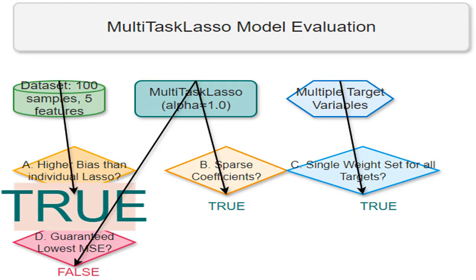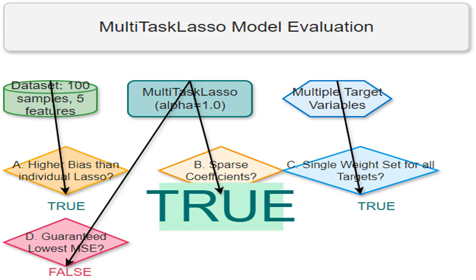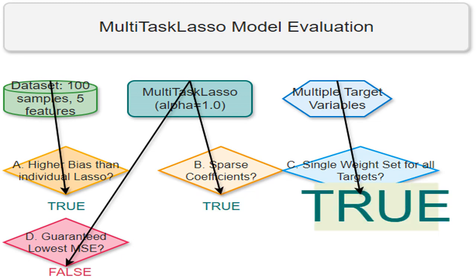Yes, it is true. The shared weights and regularization in MultiTaskLasso can lead to higher bias than independent lasso models for each target. Yes, it is true. Because of the L1 regularization used in Lasso, and consequently in MultiTaskLasso, many coefficients will be zero, leading to a sparse solution.